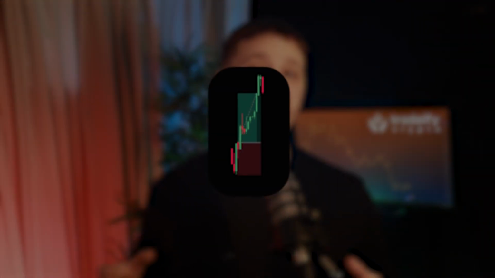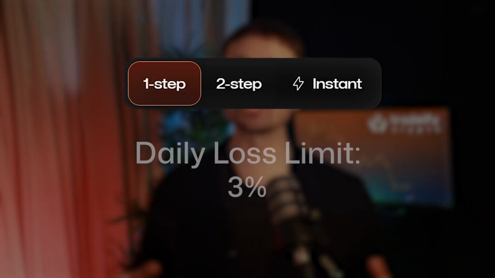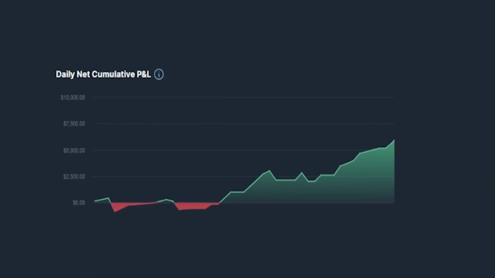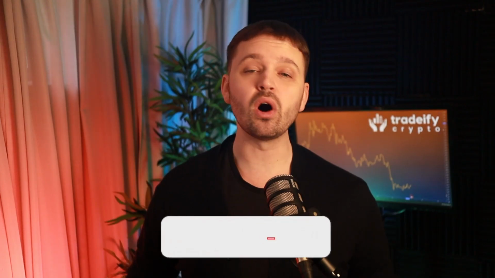That's how the daily loss limit works at Tradeify Crypto. It's straightforward, it's consistent across every program, and once you get the hang of it, you'll see how super easy it is to manage. And we've got a lot more dedicated videos breaking down all of the other rules, so make sure you check those out as well.